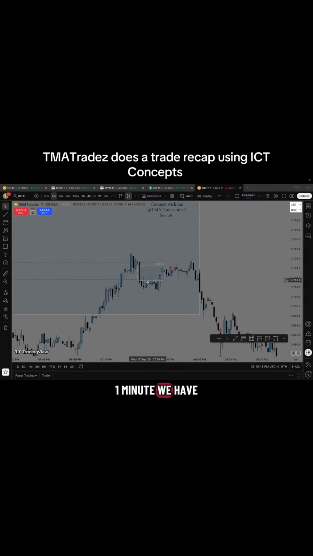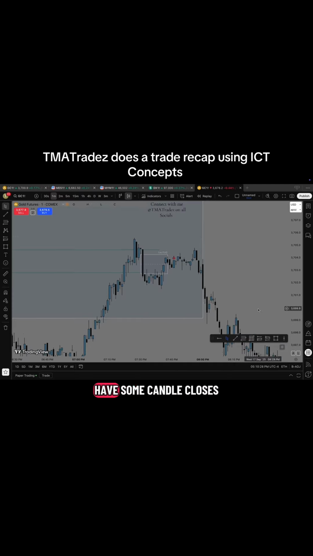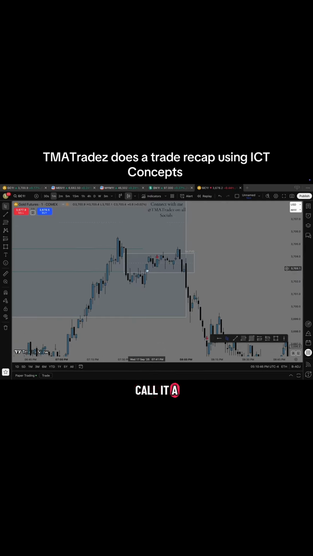So on the 1 minute, we have, let's zoom in, a 1 minute bearish fair value gap, and I was using this to see if price will use consequent encroachment as resistance once it came back and filled. Now, we did have some candle closes and a little bit of consolidation at consequent encroachment on the 1 minute, but I didn't panic when I saw these candle closures above it, because even if I lost this trade, you can always go back in with a re-entry with a smaller risk, or you just call it a night and go on about your day.